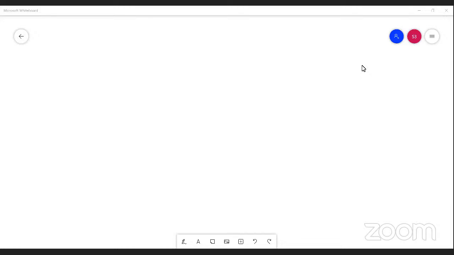Screen sharing. Screen sharing. Everything alright.